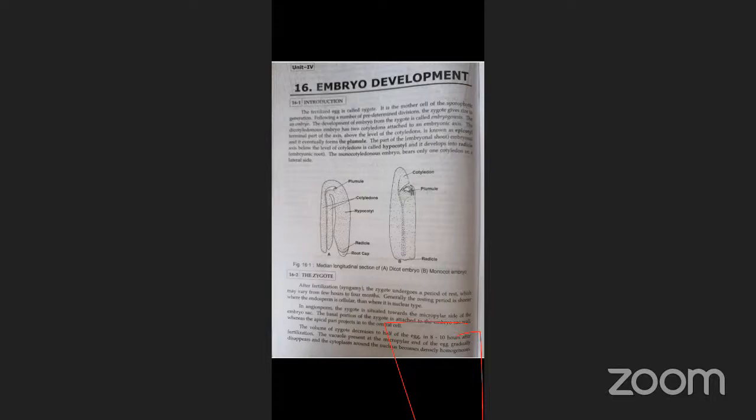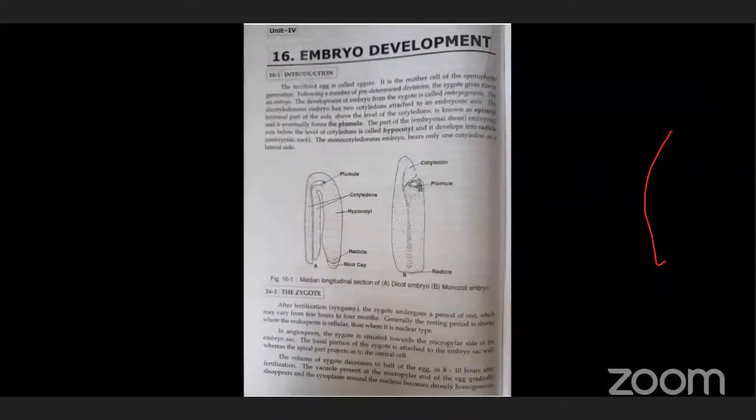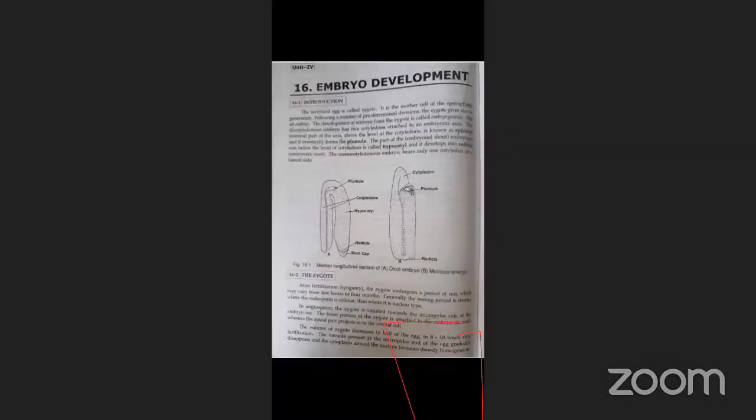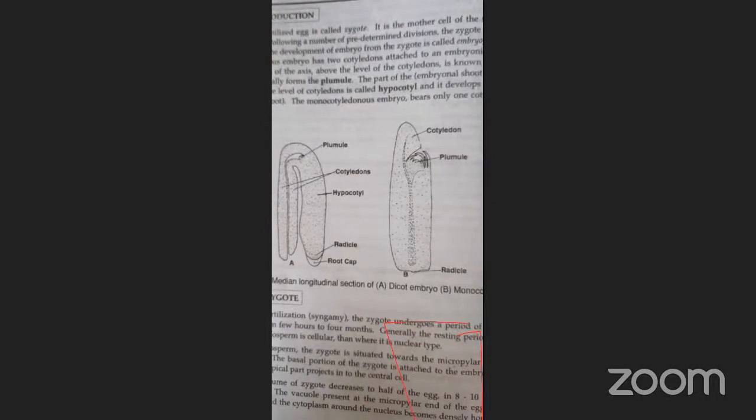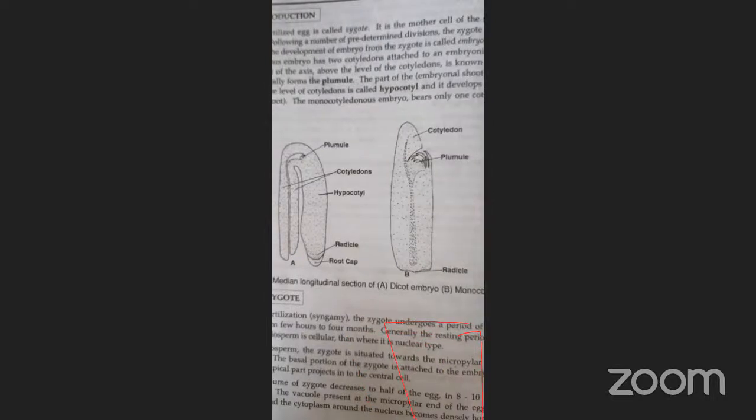The hypocotyle develops into the radicule. It is like an embryonic root. Here, the monocotyledonous embryo bears only one cotyledon on a lateral side. So you observe these diagrams. The median longitudinal section of the first one is the dicot embryo, and B is the monocot embryo. Are these two diagrams visible? Yes, sir.